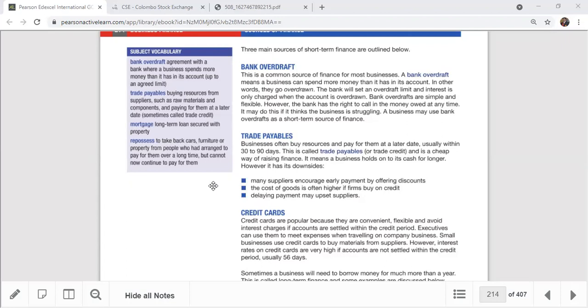So mainly trade payables have their own advantages and disadvantages. It normally is important when you're doing a buying and selling business. It's a way of raising finance because you don't need to pay any interest. If you bought 10 million worth of items, let's say in the textile business, from some supplier in the market, and he says, okay, you can settle me within 3 months, what you can do is sell in your business and then settle the money within 3 months, because that's called the working capital cycle.